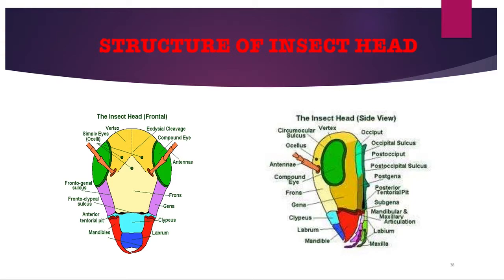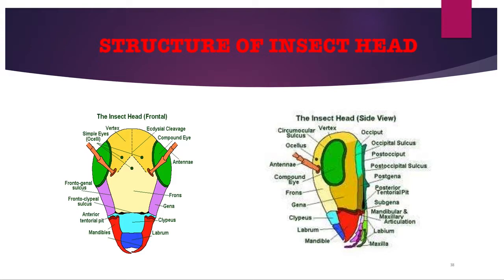Epicranium. Epicranium is separated from the frons by the epicranial suture. It represents the entire upper region of the head. It lasts from the anterior frontal to the posterior occipital suture. Now occiput. It is a U-shaped posterior cuticular band. It represents the area from the occipital to the post-occipital sutures. Post-occiput. It lies between the occiput and neck. The post-occiput is set off from the occiput by a transverse post-occipital suture.